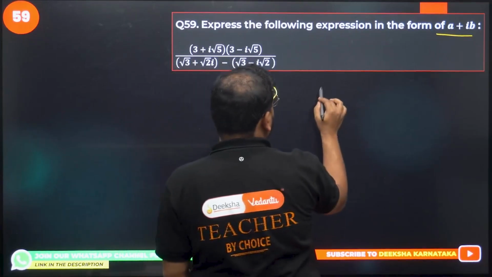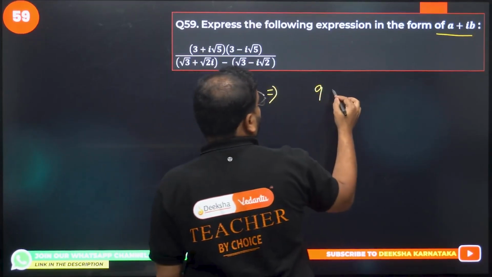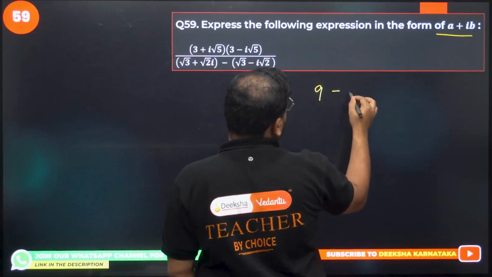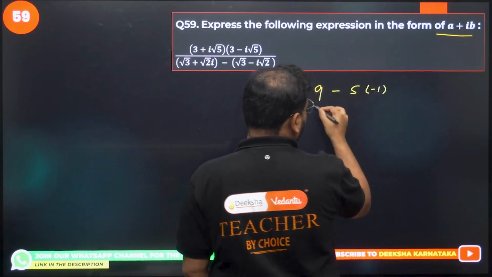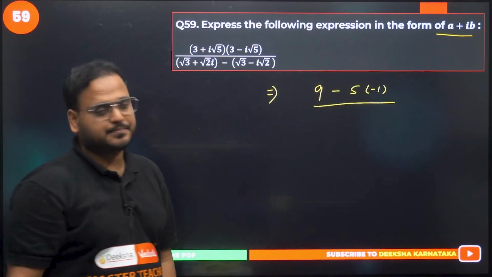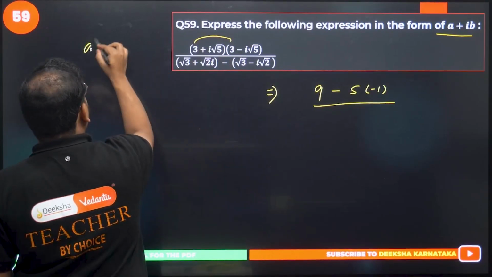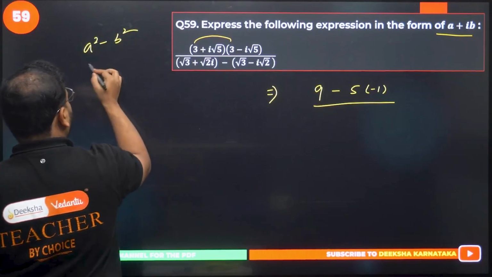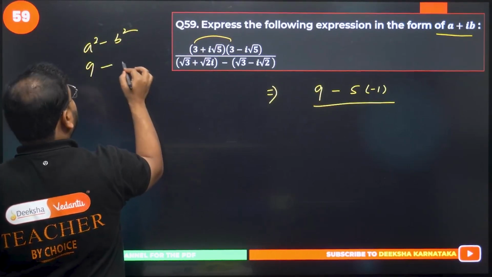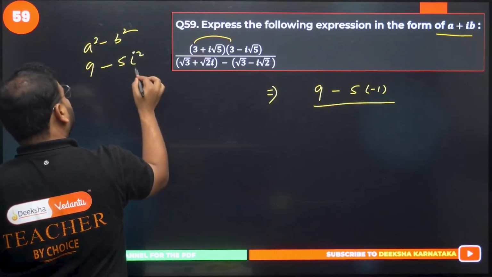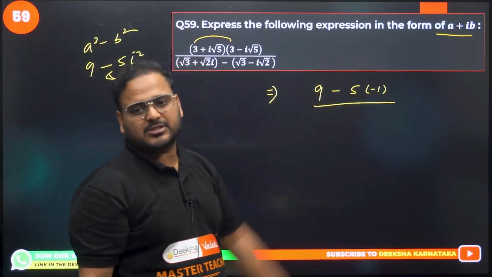We'll have over here numerator as 9, and we have over here minus, so becomes minus, and 5 times of i square, so simply minus 1, right? How come, sir? Please check. 3 times 3 is 9, and the formula is what? a square minus b square, right? So square of 3 is 9, and square of this is going to be minus 5 i square. I square is negative, it makes it positive. I've written here i square as minus 1, which makes it positive. It will become 14 later.